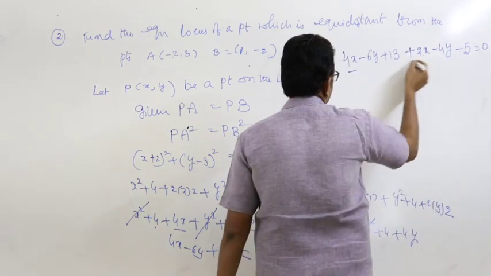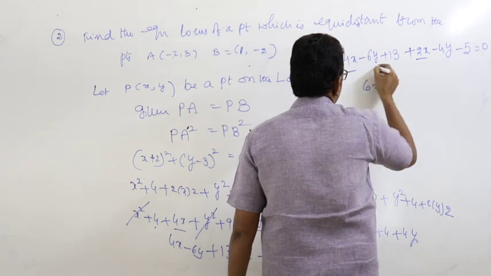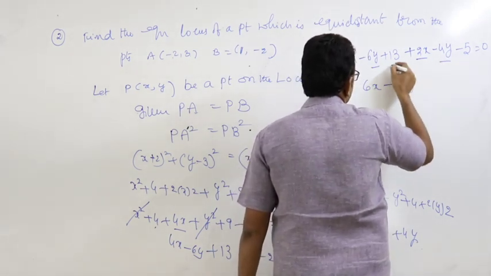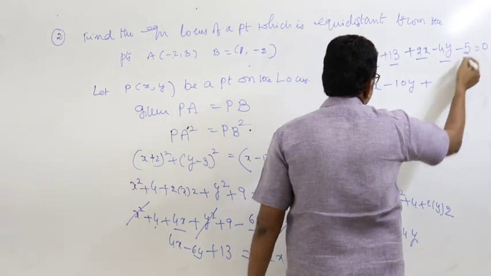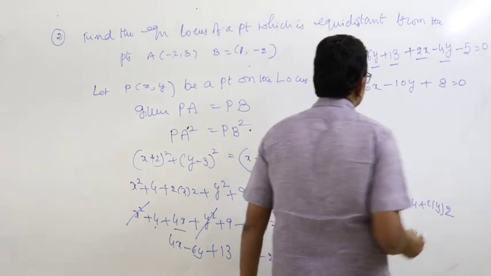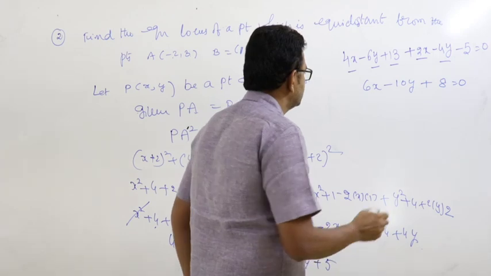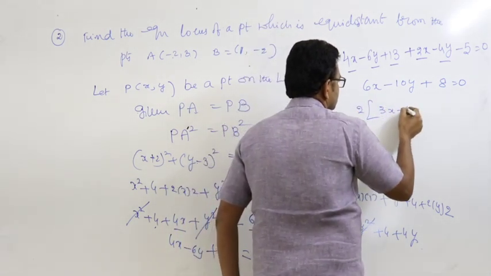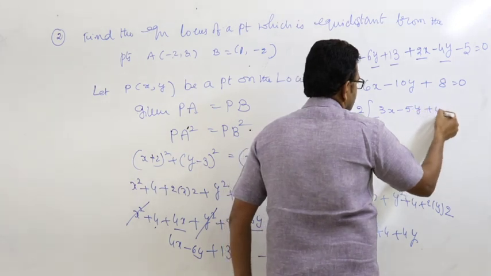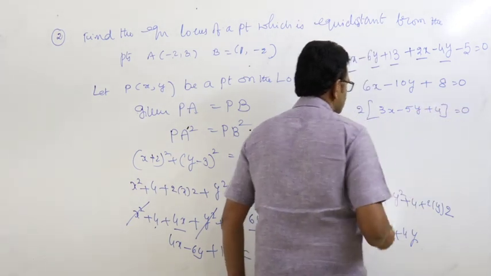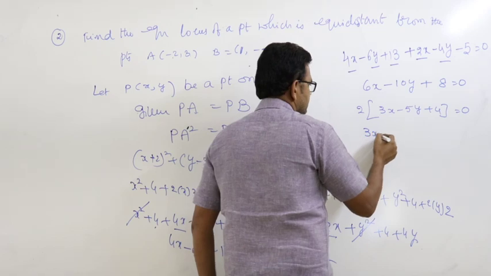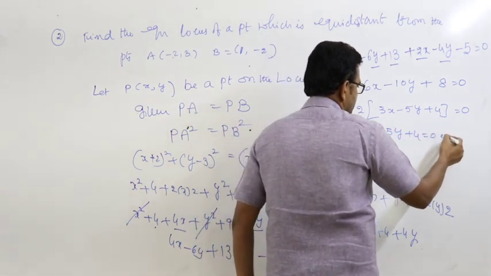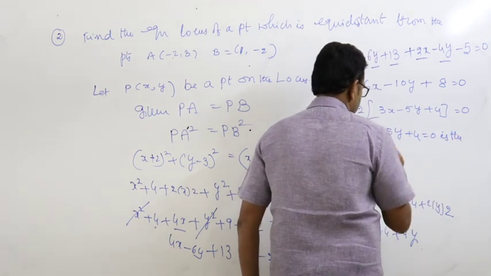That is 6x minus 10y, and it is plus 8 is equal to 0. If you take 2 common, 3x minus 5y plus 4 equal to 0. That is 3x minus 5y plus 4 equal to 0 is the equation of locus.